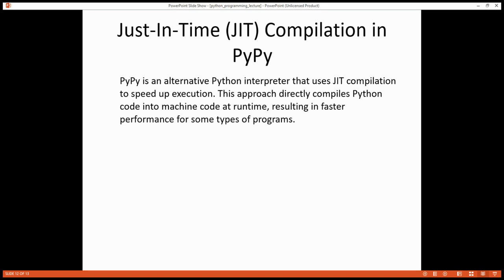Just-in-time, JIT, compilation in PyPy. PyPy is an alternative Python interpreter that uses JIT compilation to speed up execution. This approach directly compiles Python code into machine code at runtime, resulting in faster performance for some types of programs.